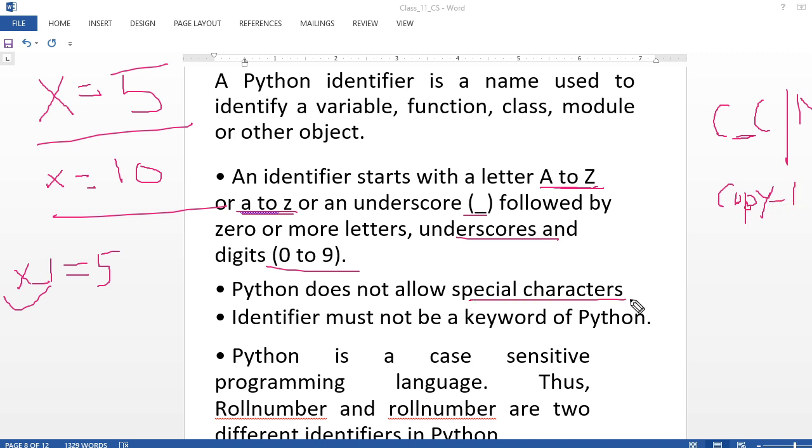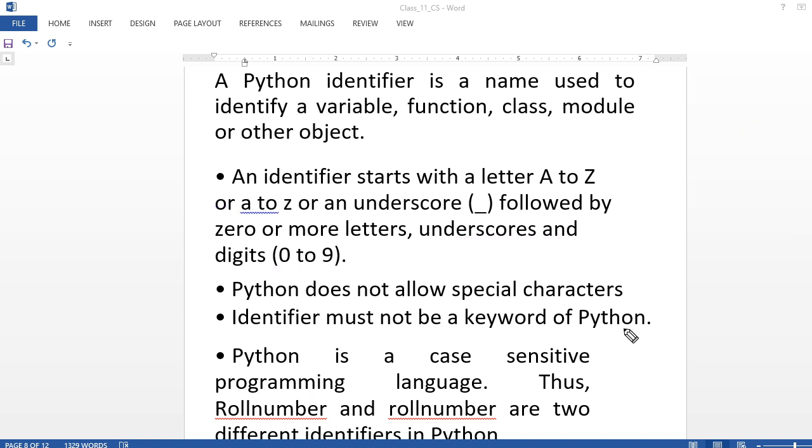Python does not allow special characters. You can't write any special character. Suppose somebody wants to write x@ = 5. This is an error in Python. Python does not allow special characters. An identifier must not be a keyword of Python. Just now we have seen keywords. It should be apart from those keywords.